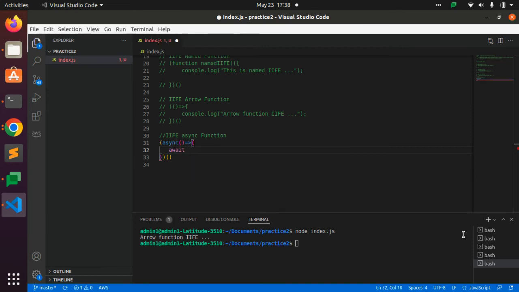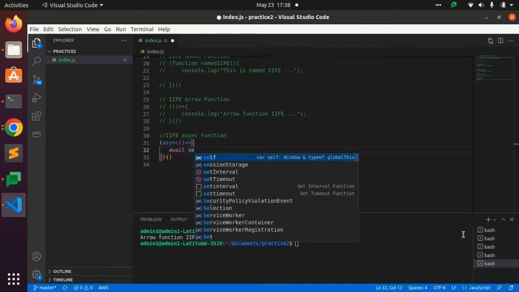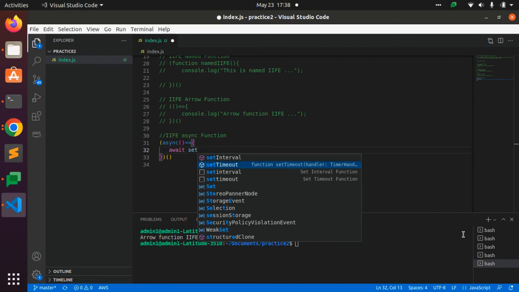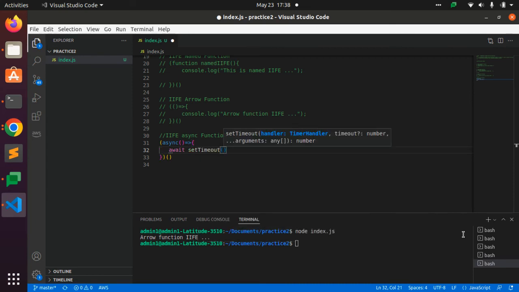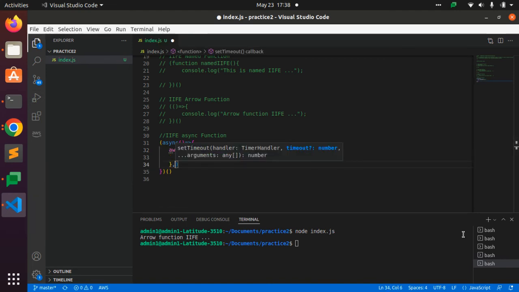So here I am using the setTimeout function, and calling this function at a 3 second interval.